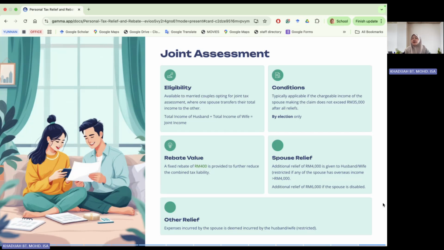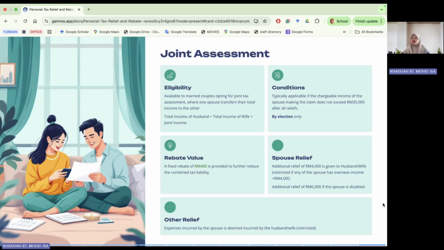So when should you go for joint assessment? Typically applicable when the chargeable income of the spouse making the claim does not exceed 35,000 after all the relief. So look at the chargeable income. If chargeable income of one spouse is less than 35,000, then go for joint assessment, because why? By having joint assessment, you can claim your rebate. All right, the rebate given for joint assessment is 400 ringgit, right?